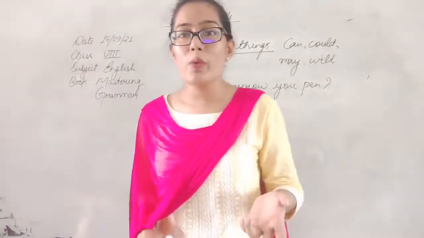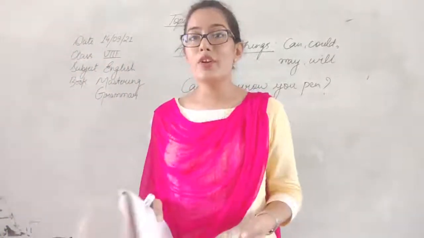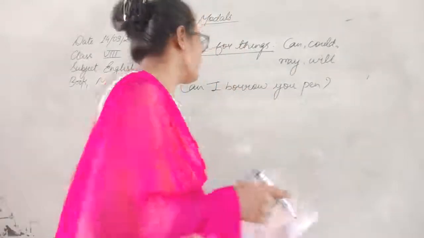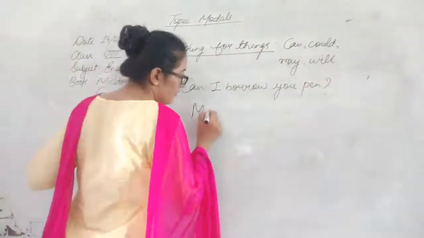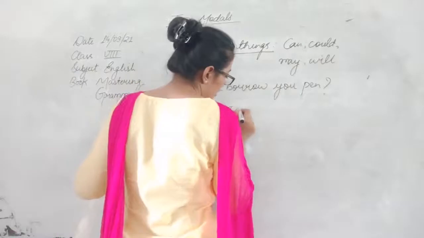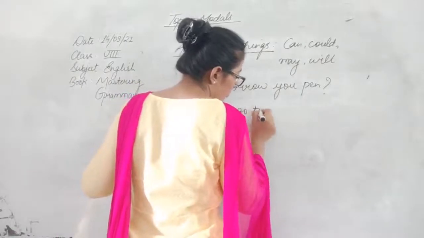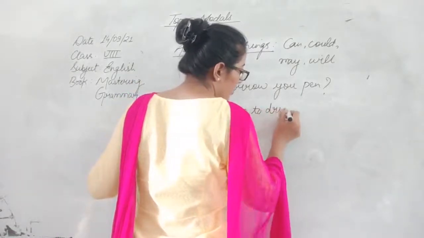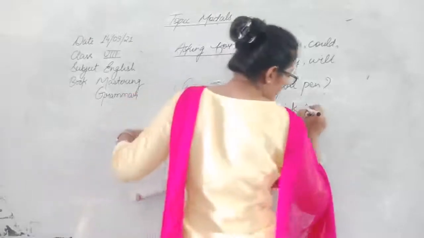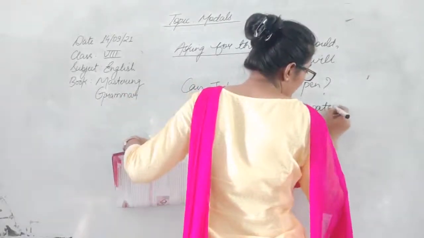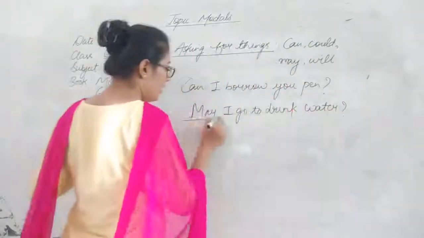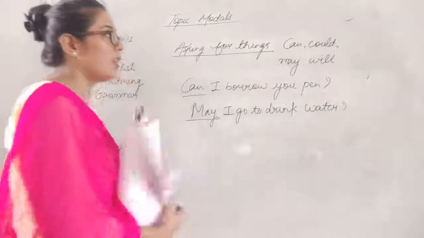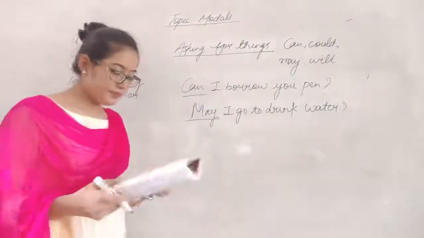May I go to drink water? So you are asking for things, you are asking question. May I go to drink water? So here you are using may to ask something, to ask for the things.